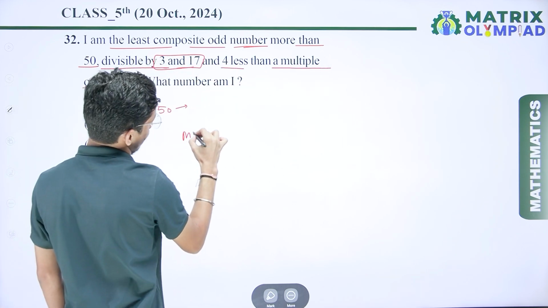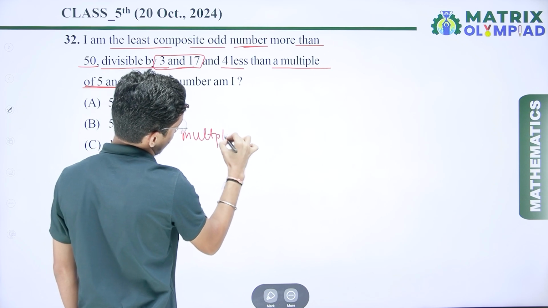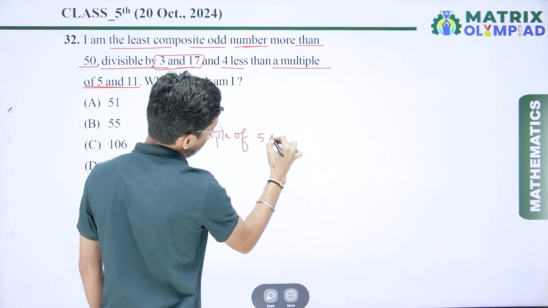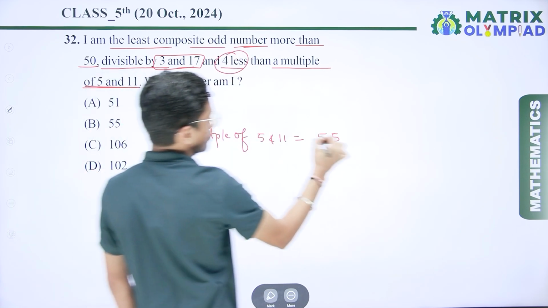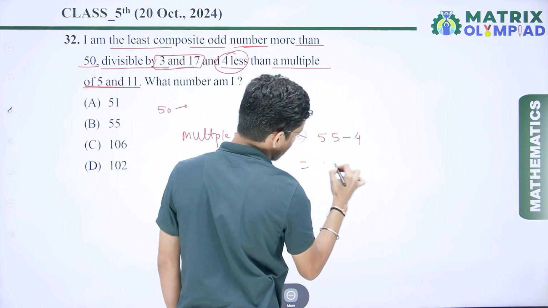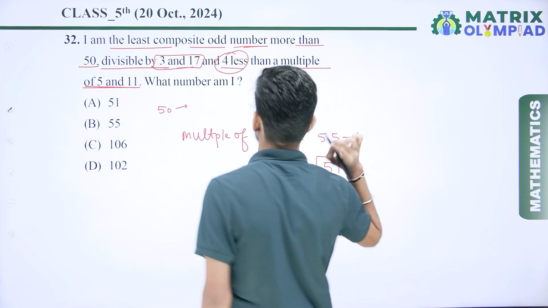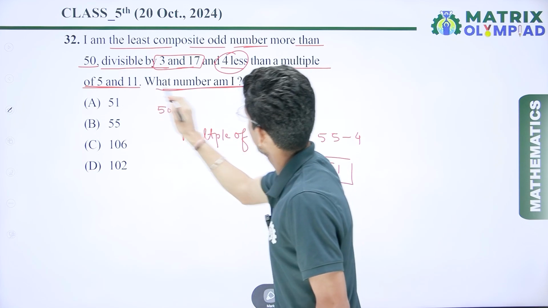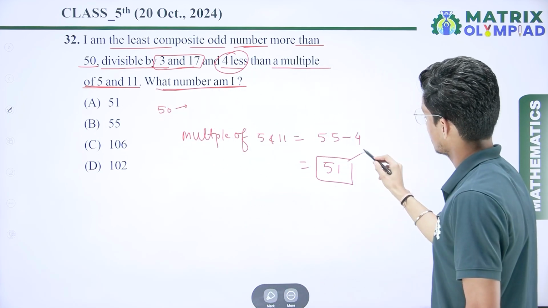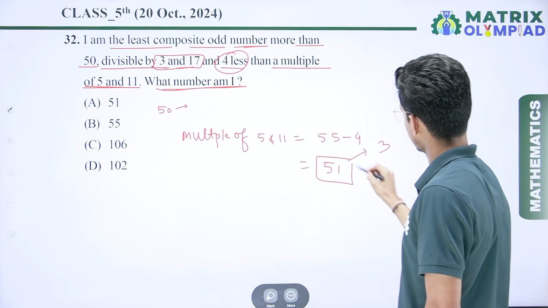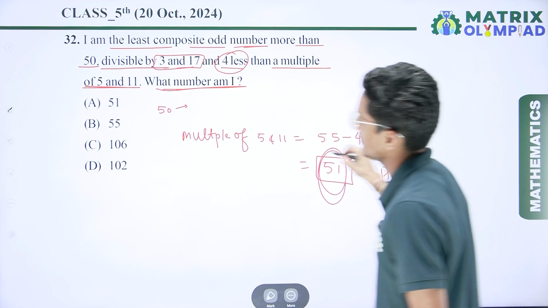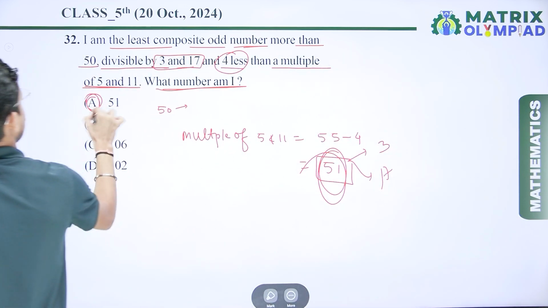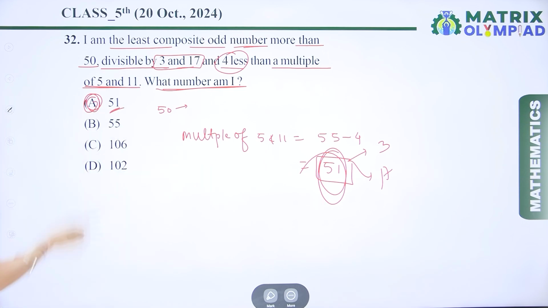So first we have to find a multiple of 5 and 11, that is 55, and we need 4 less. If I subtract 4 here, I get 51. So 51 is divisible by 3, and it is also divisible by 17. So I can say the answer is 51. Here option number A is the correct answer, and 51 is a composite number.